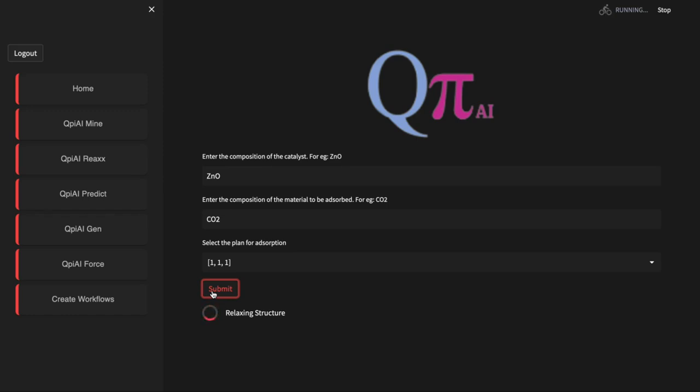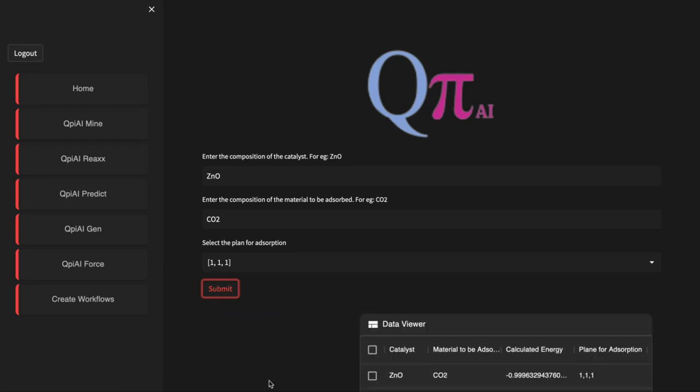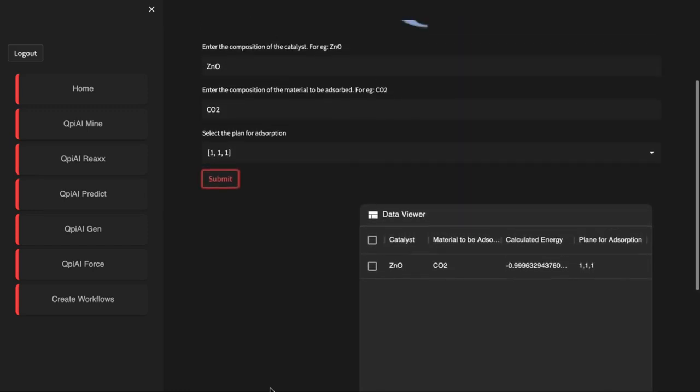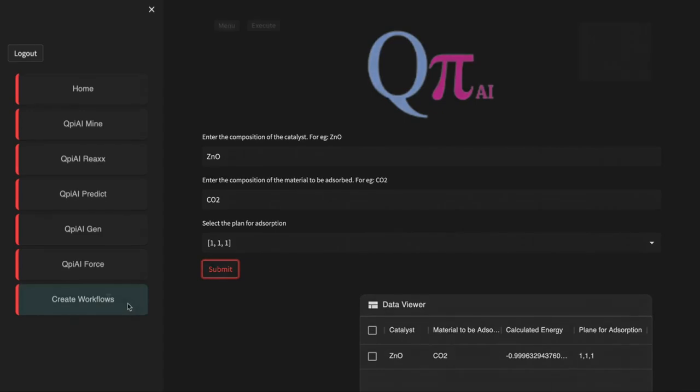design and optimization. Whether it's understanding the behavior of energy materials, exploring catalytic reactions, studying nanoparticles, developing carbon capture technologies, or advancing drug discovery, Qpiai Force empowers researchers to delve into the intricacies of computational chemistry with remarkable efficiency. Qpiai Force will help transform the landscape of material transformation and accelerate scientific discoveries.